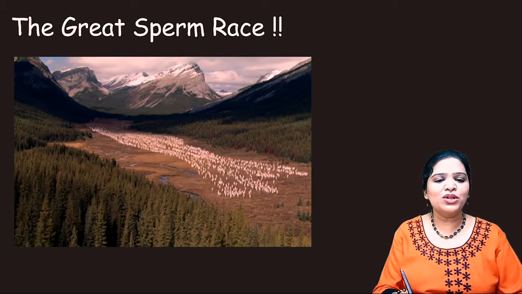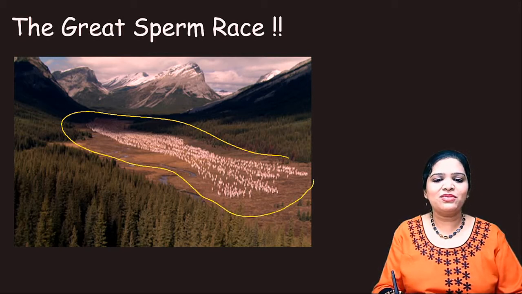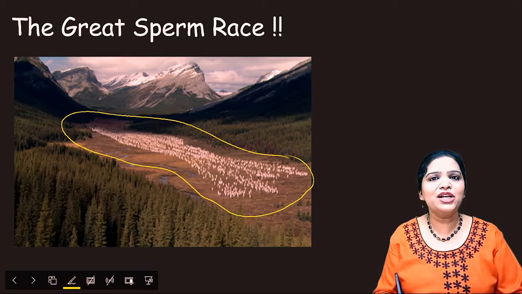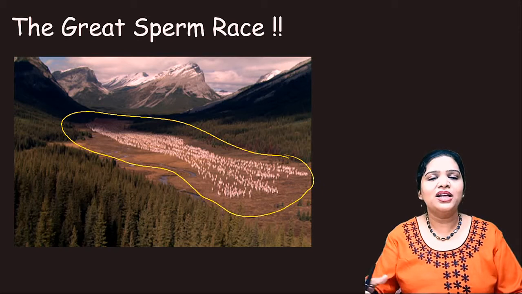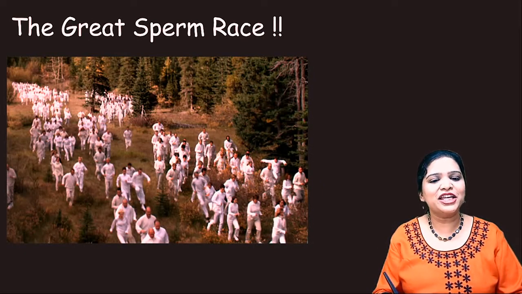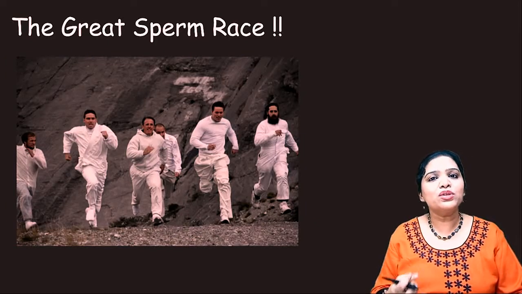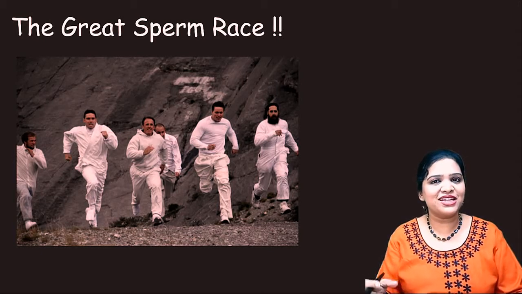Look at this picture here. After sexual intercourse, millions of sperms start the race. They move, run and keep on running. At the end, only a few sperms will have the energy to reach the egg where the egg is lying.